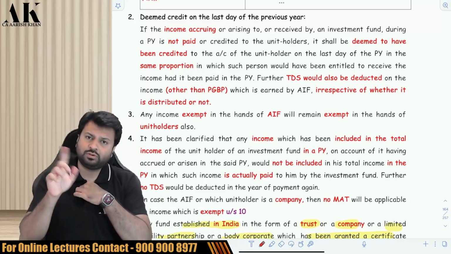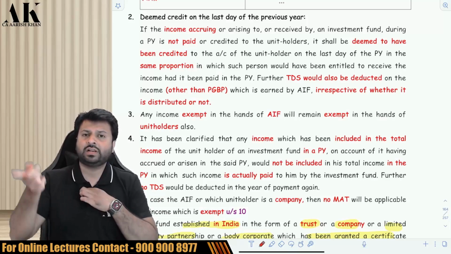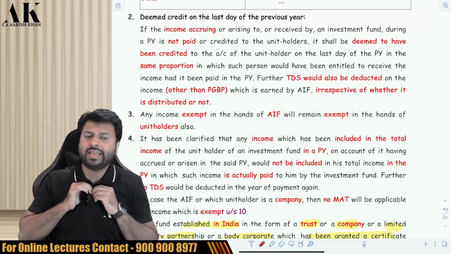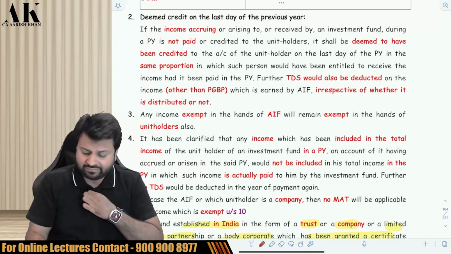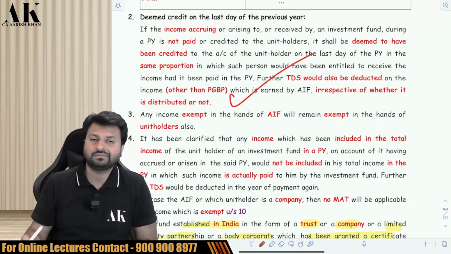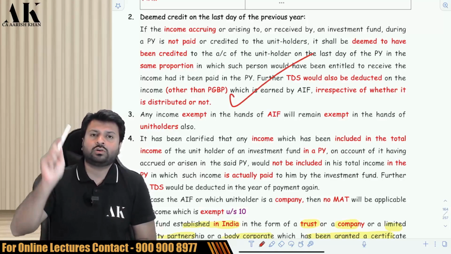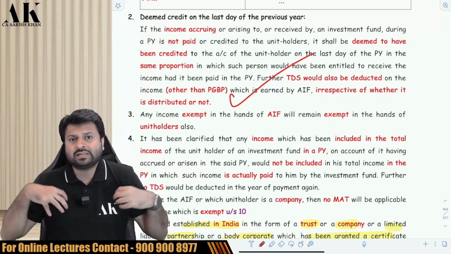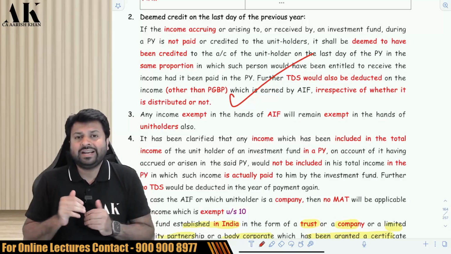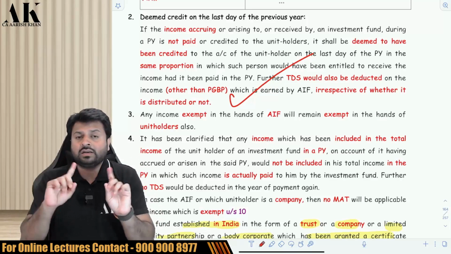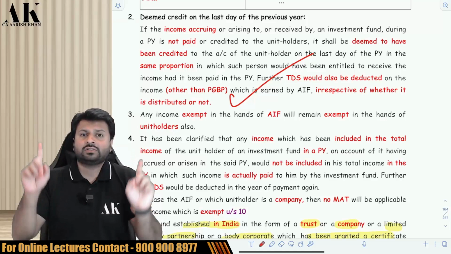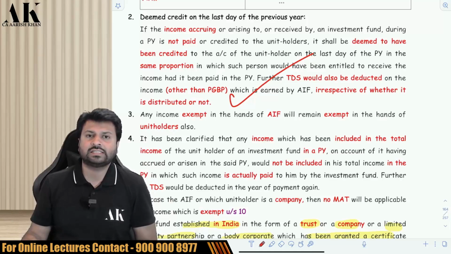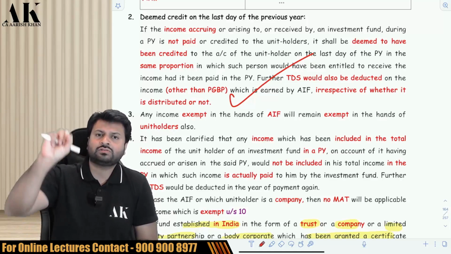Now suppose second case, out of 1,000 I distributed only 700. Then also the government says that in case of AIF, you have to deduct TDS on the entire 1,000. Here the TDS is deducted on accrual basis, not on payment basis. So if the fund is earning an HP income, CG income or IFRS income of 1,000 rupees and distributing only 700, you will not deduct TDS on 700. You will deduct TDS on the entire 1,000 rupees only. The entire 1,000 rupees will be subject to TDS. And then the investor will also show 1,000 rupees as his income.